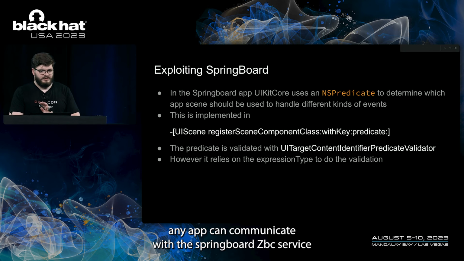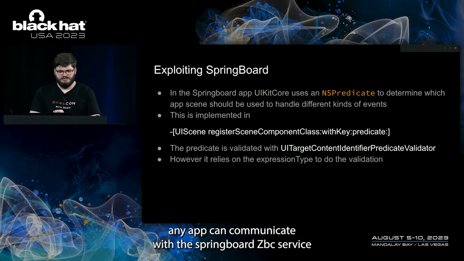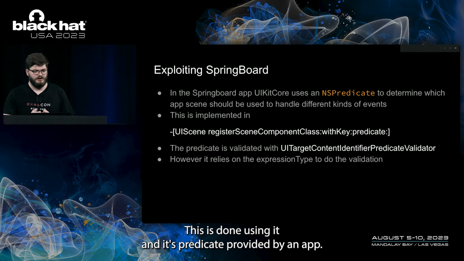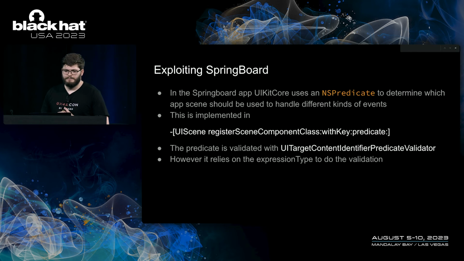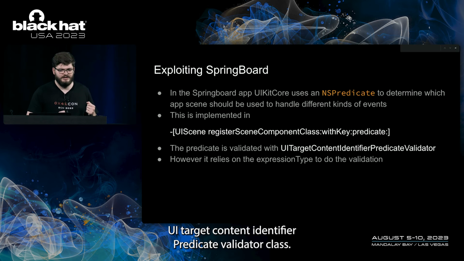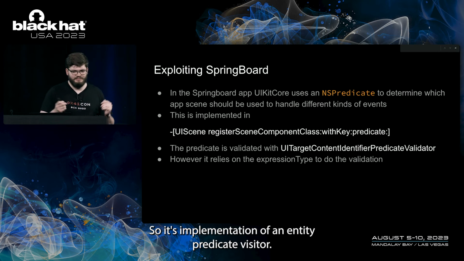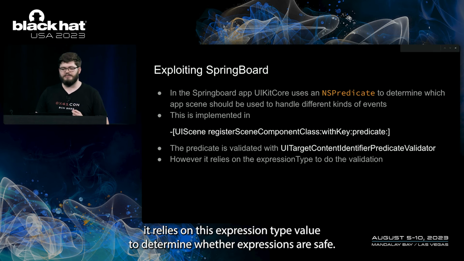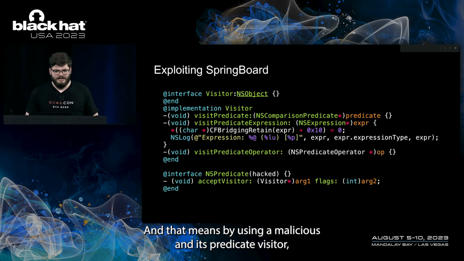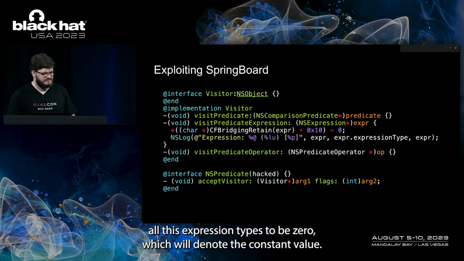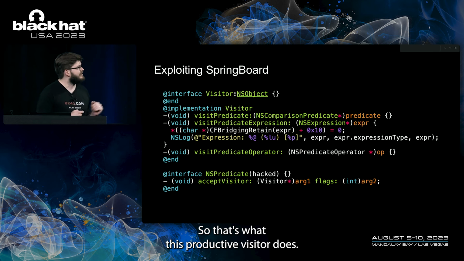On the iPad, any app can communicate with the SpringBoard XPC service that determines which app scene should be used for handling different events. This is done using an NSPredicate provided by an app. The predicate is validated using this UI target content identifier predicate validator class, so it's an implementation of an NSPredicate visitor. However, like the others, it relies on this expression type value to determine whether expressions are safe. That means by using a malicious NSPredicate visitor, we can take any NSPredicate and use the visitor to set all of its expression types to 0, which will denote the constant value. So that's what this NSPredicate visitor does.